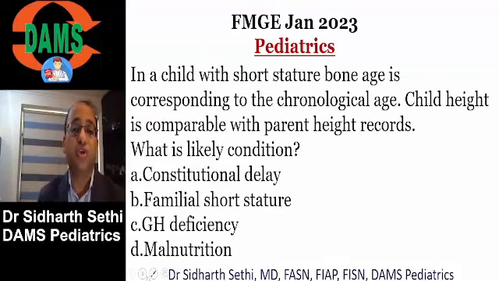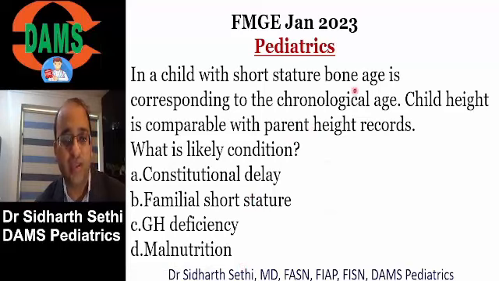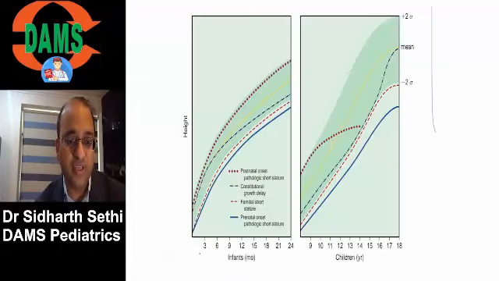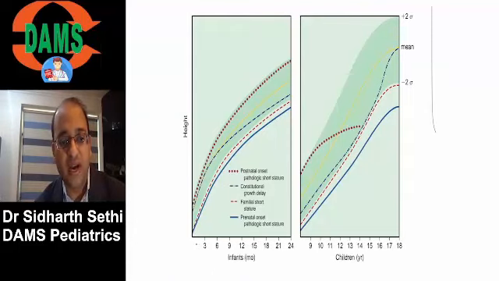Now there was a question on short stature, and many of you mailed me that, sir, in fact in the question there was bone age equal to the chronological age and height was just like his parents' height. So I'll tell you two important things. I'll show you a graph. On your screen is a graph of a child in the first 2 years and his adolescence.